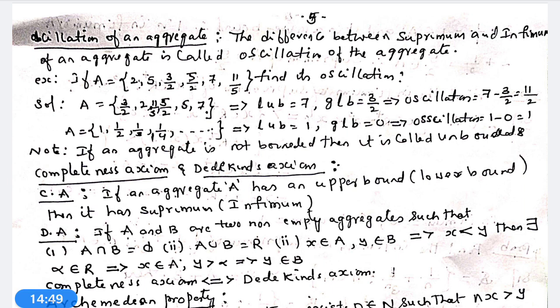The statement of completeness axiom is, if an aggregate A has an upper bound or lower bound, then the aggregate has supremum or infimum. That is, if an aggregate has an upper bound, then it must have a supremum. Similarly, if an aggregate has a lower bound, then it must have an infimum. That is the completeness axiom statement.